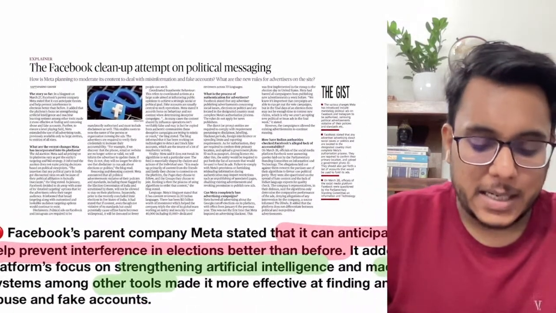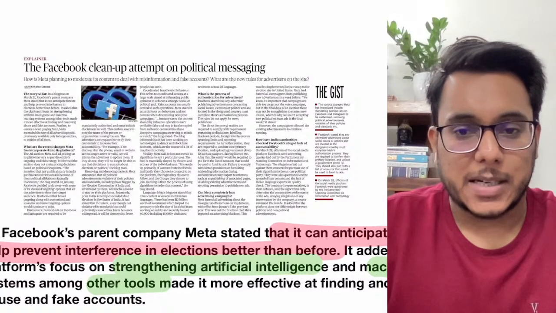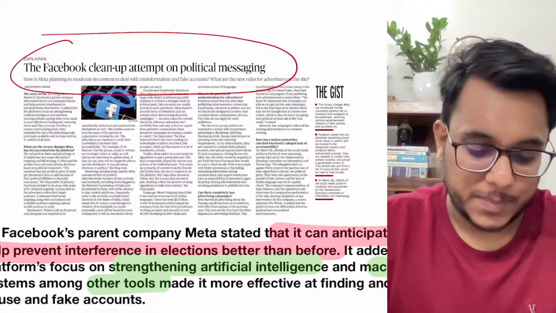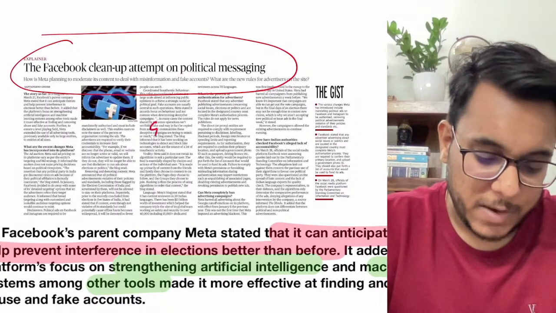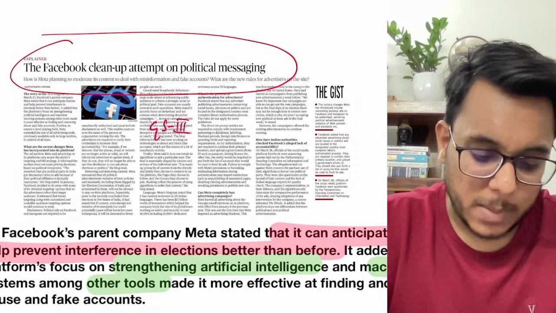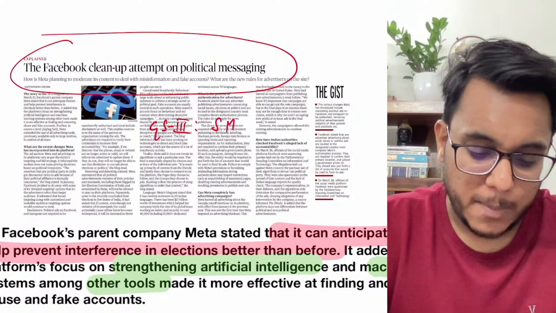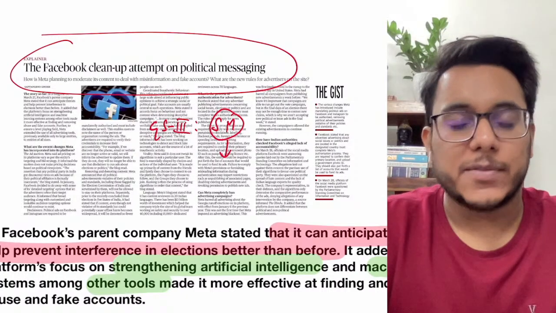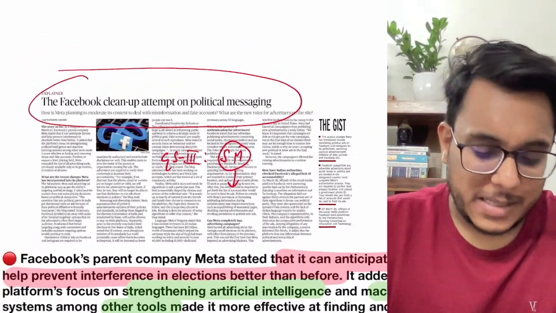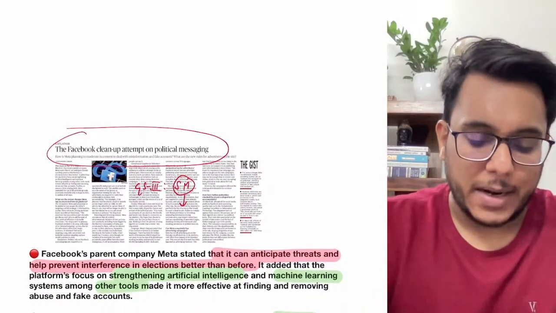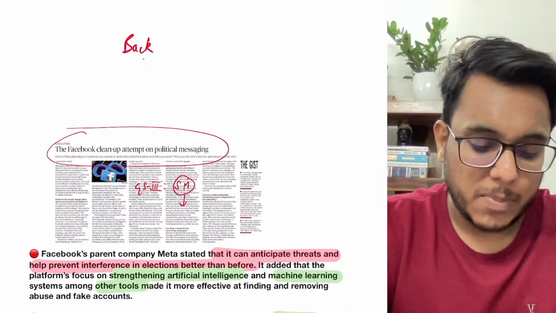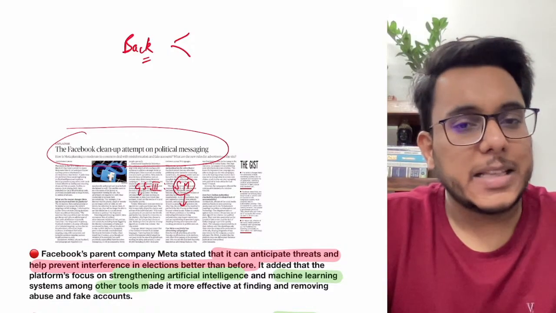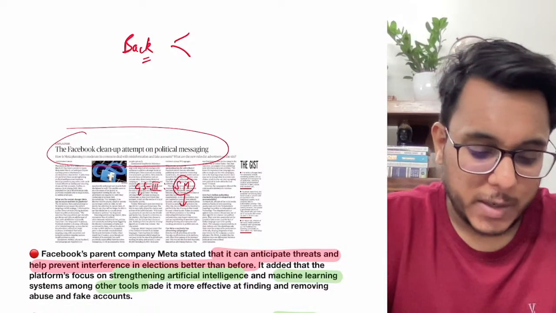Now this article, again taken from the Text and Context, is about Facebook's cleanup attempt on political messaging. We will be using this article with respect to GS paper number 3, the role of social media in creating narratives. Before this article, I'll explain some of the background. If you have followed yesterday's newspaper analysis, we have already discussed this. So what is the background?